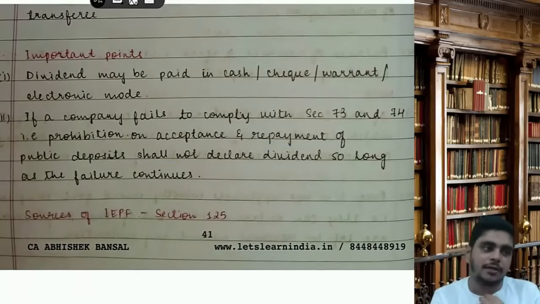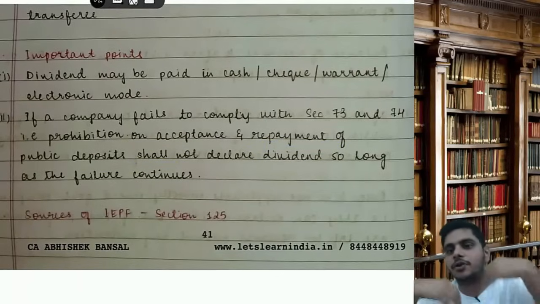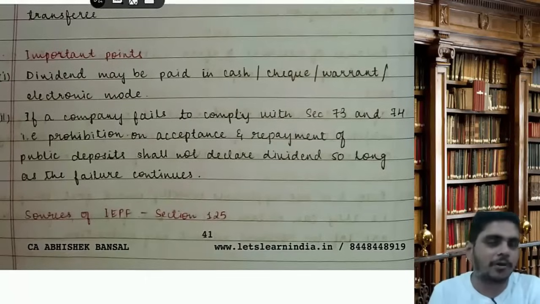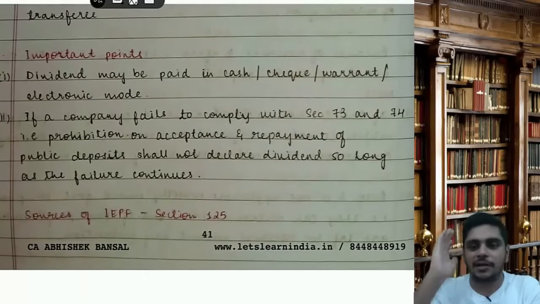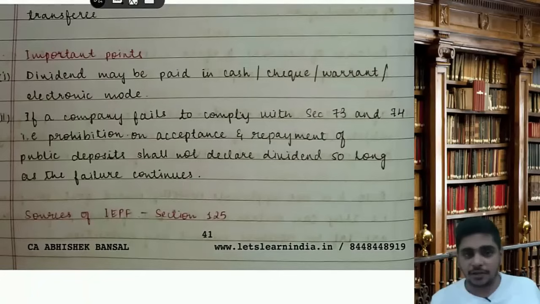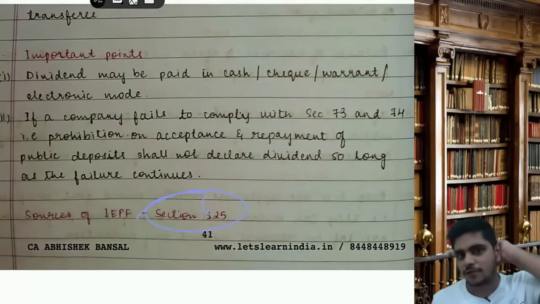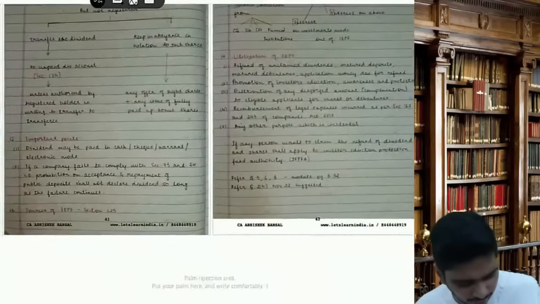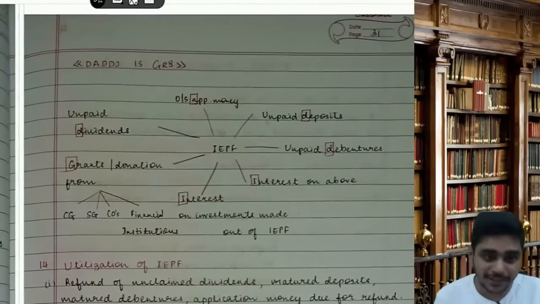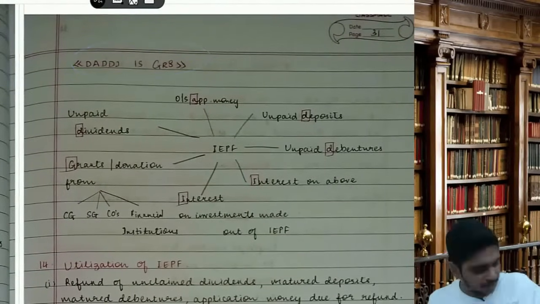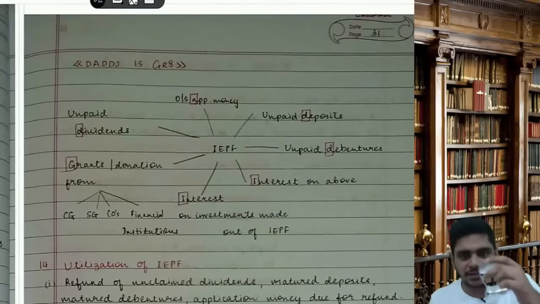So what does this line mean? If you have taken money from the public and you have not repaid them, now why have you not repaid? Because you don't have money. So boss, you can't declare dividend till you have rectified the default. Sources of IPF, section number is 125. So the code was Dadi is great. IPF is a fund established by the central government. Money will come in this fund from the following sources. Dadi is great.